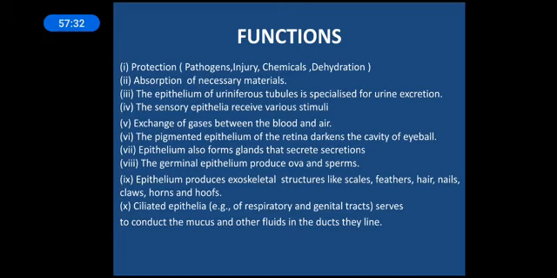Next, the sensory epithelia receive various stimuli. All those five sense organs we have are basically exposed to the surroundings, and they get inputs in the form of stimuli from the surroundings, which will be taken to the brain by different cells, by the nerves. But this stimulus is received by the epithelia, and these are called sensory epithelia. They have specific sensory receptors present on them, which are responsible for receiving this stimulus, which will be taken to the brain for further action.